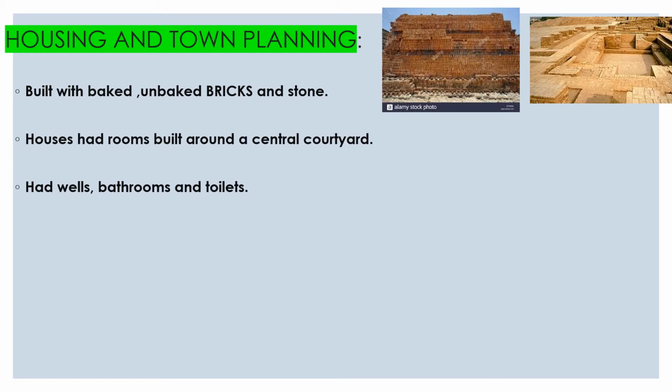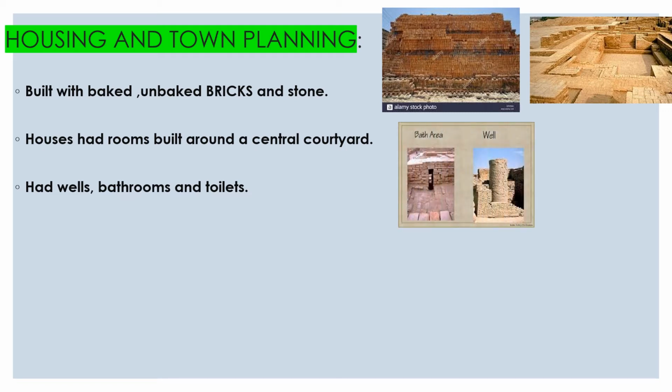And they had wells. Why wells? For storing water. They had a bathroom and toilet facilities. See these pictures: bathing area, toilet and well. They had all these kinds of facilities. Then apart from this, the important thing is they had an excellent drainage system.